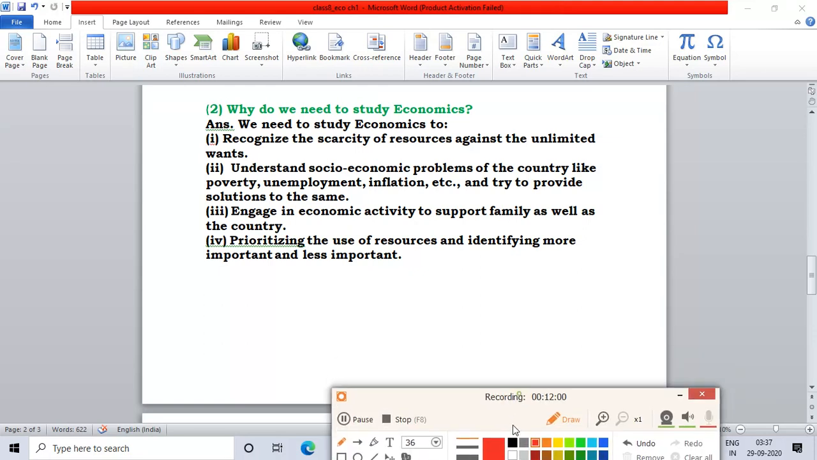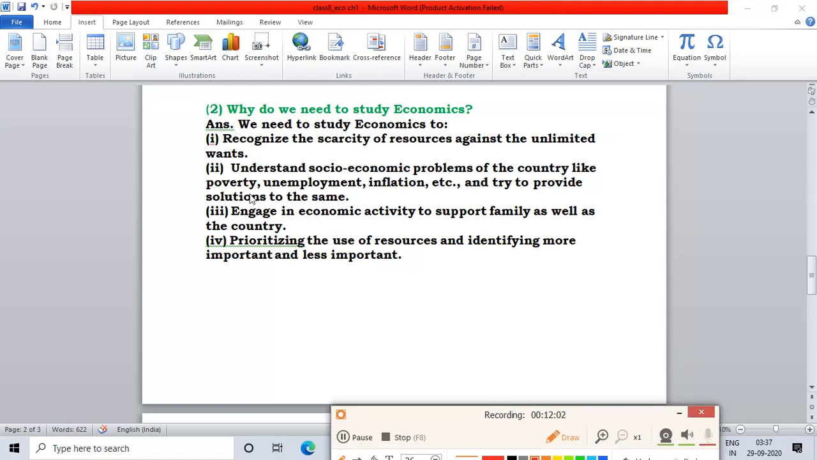Why should we study economics? So from the following points, you have to write any 3 or 4 points for this answer. Okay, so we need to study economics too. First point, recognize the scarcity of resources against the unlimited wants. Means first point, we have to recognize the scarcity of resources, means limited resources against the unlimited ones.